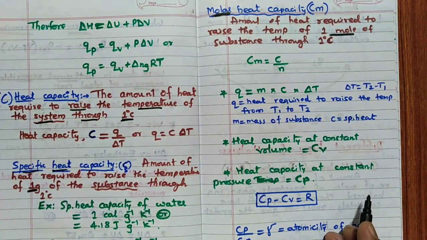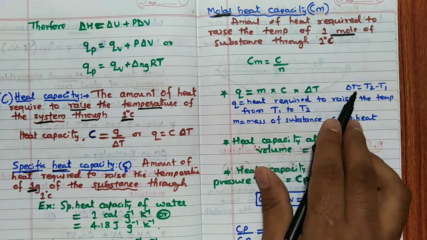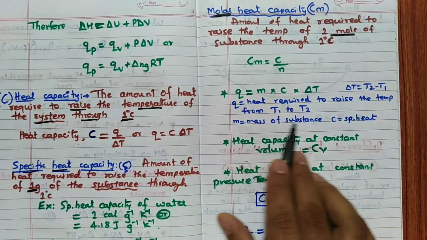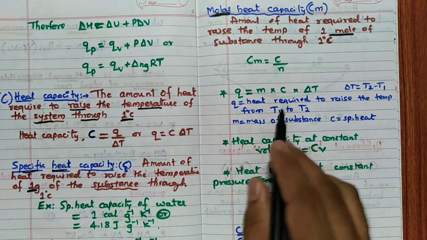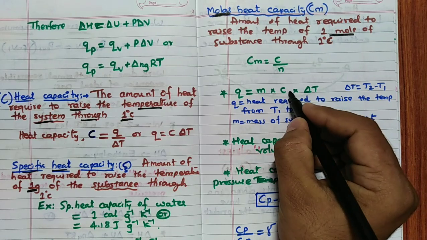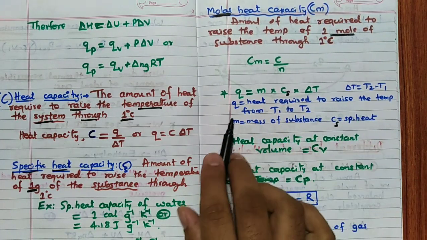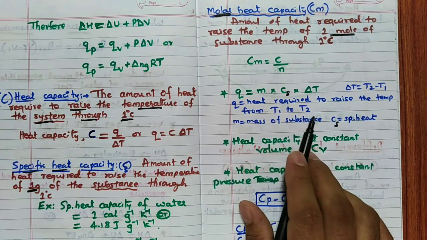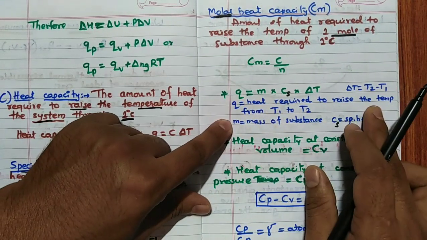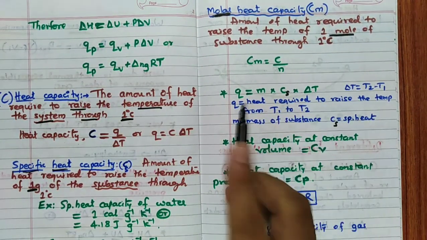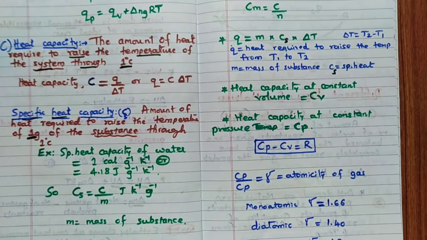Now, remember this formula. If they ask heat, Q is equal to m c into delta T. Remember delta T is T2 minus T1. m is mass of the substance. c means specific heat. Remember, not this one, small c I have taken. If you are confusing with this, you will write Cs first. Cs. And Q is heat required to raise the temperature from T1 to T2. But here if they ask T2 to T1, then you have to use this formula. Q is equal to m Cs delta T. Remember that.